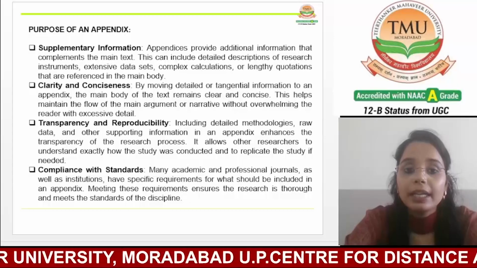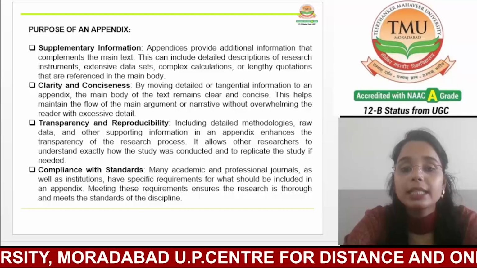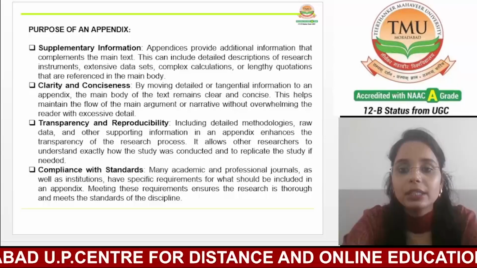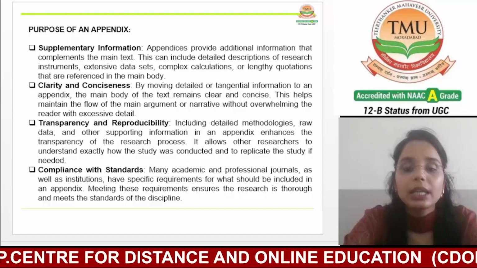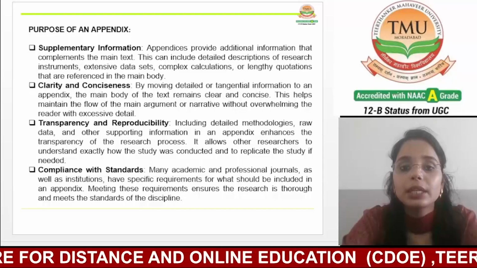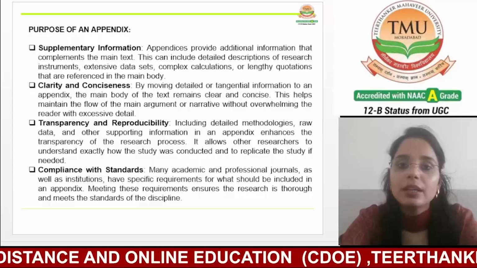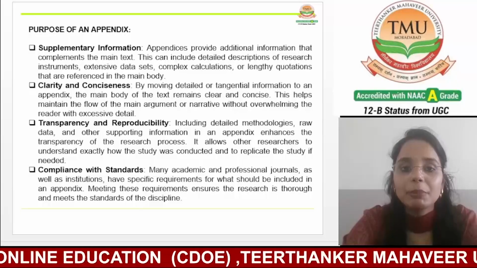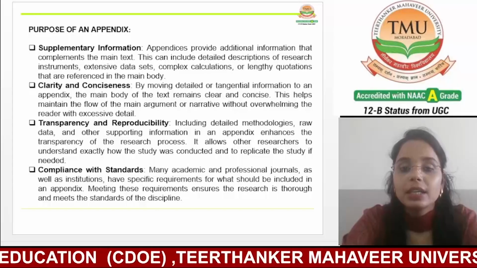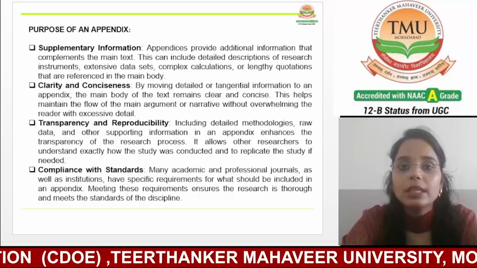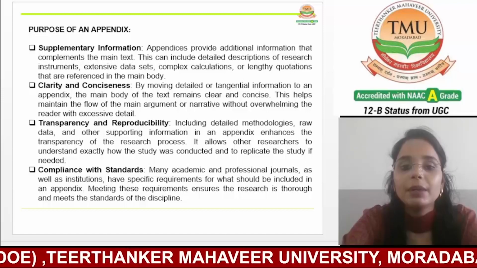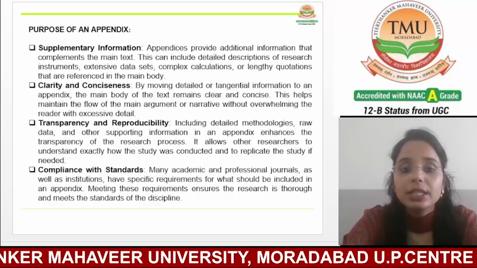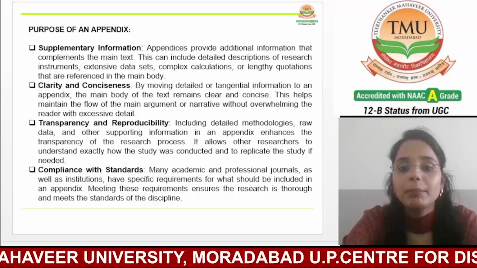Additionally, an appendix may house extensive data sets, complex calculations, or lengthy quotations that are integral to the research but would clutter the main text. By placing this information in the appendix, the researcher ensures that all the necessary details are available to the reader without distracting from the readability of the primary content.